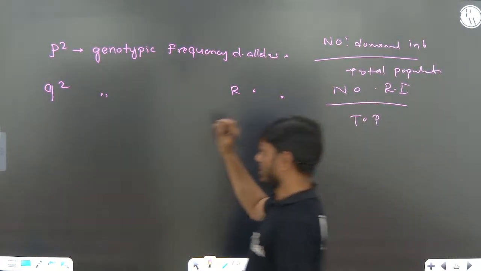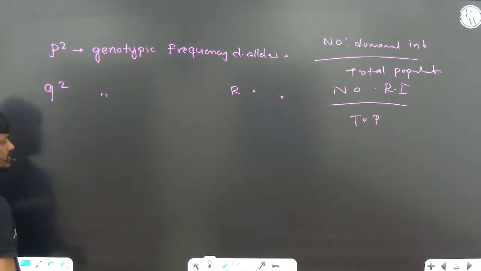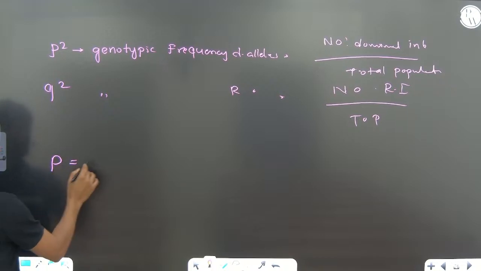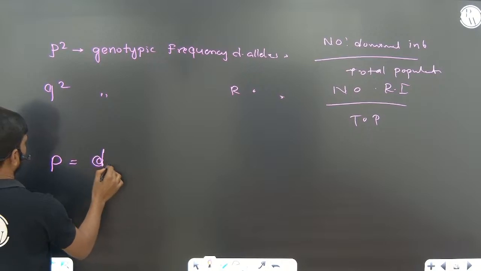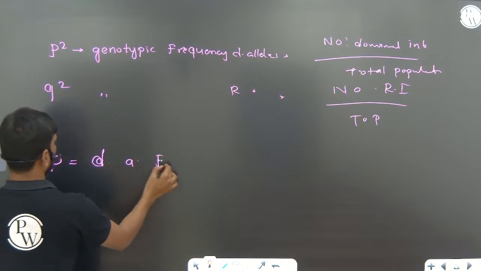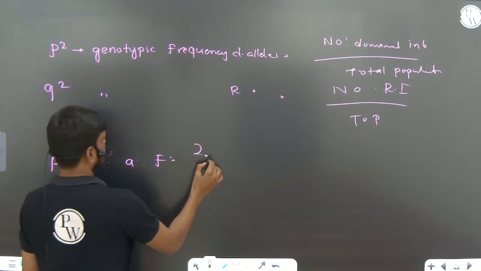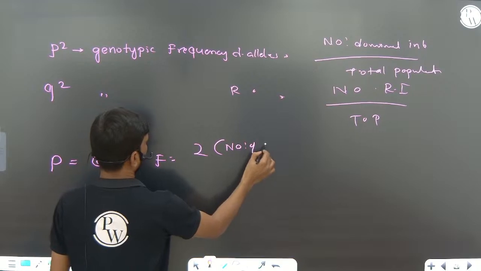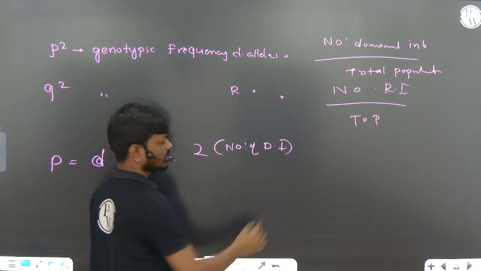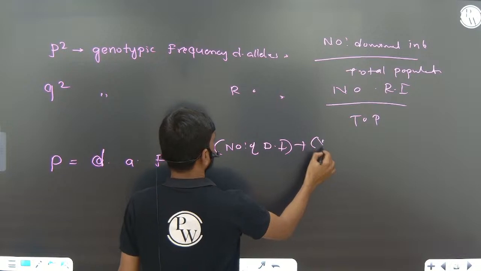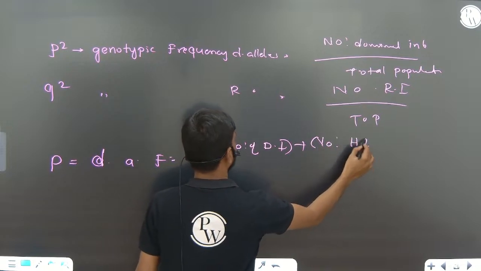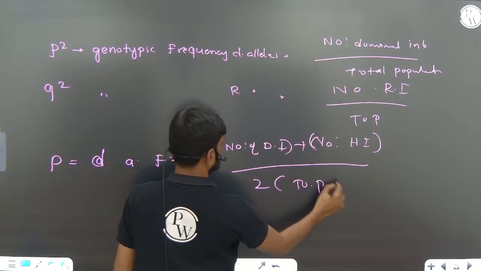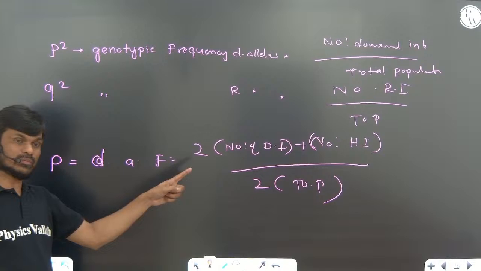They ask only allelic frequency of A. Allelic frequency P is equal, not P square, only P. Dominant, I am writing short form, dominant allelic frequency is equal to 2 into number of dominant individuals plus number of heterozygous individuals by 2 into total population. This is the formula you have to use.